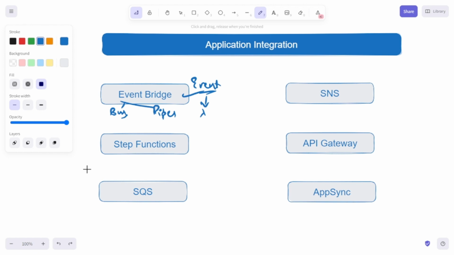Moving to the next service, that is Step Functions. Basically, it is a visual workflow service.